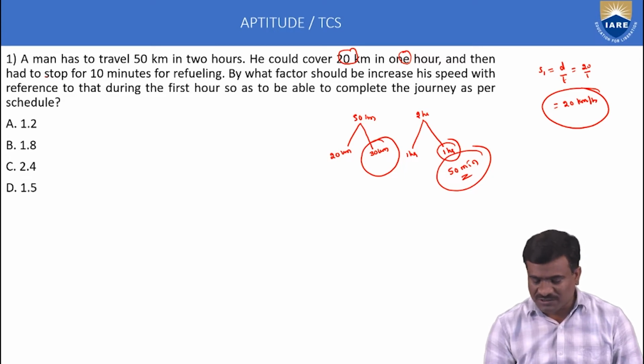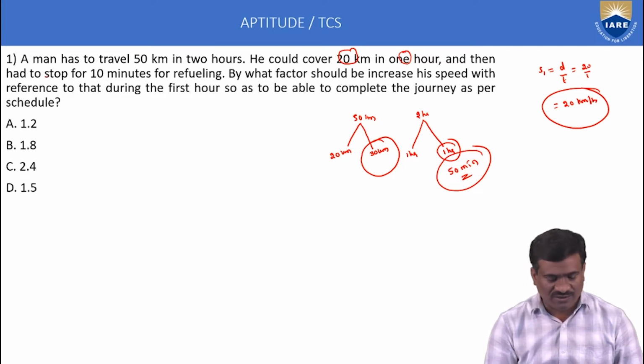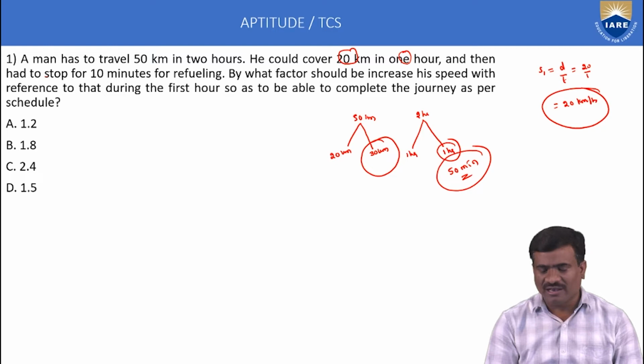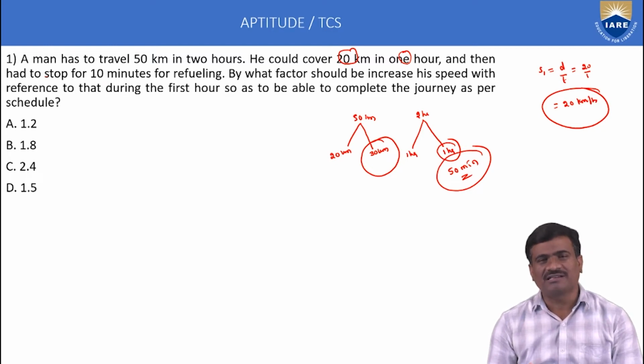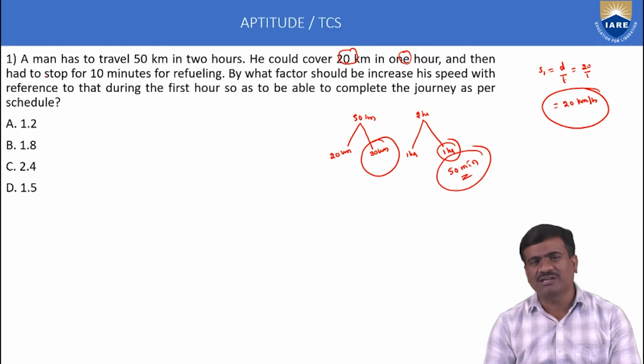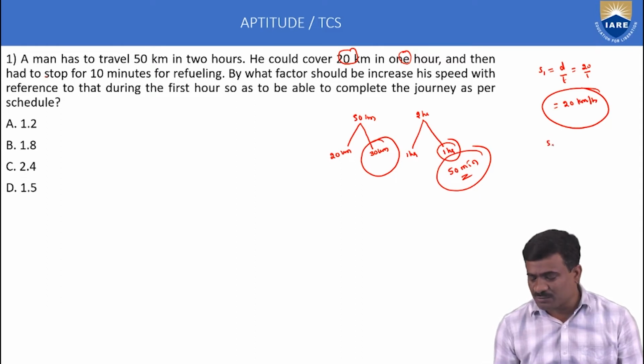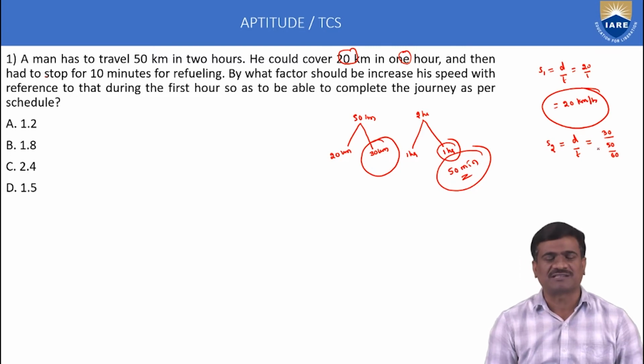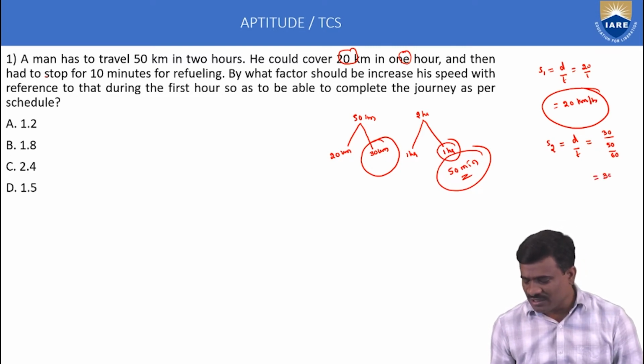Next, by what factor should he increase his speed with reference to that during the first hour, so as to be able to complete the journey as per schedule. Second case, here S1 is equal to 20 km per hour. Next, calculate speed of second case. Speed is equal to distance by time. Distance 30 kilometers, time 50 minutes, convert minutes into hours by dividing by 60. That is 30 into 60 divided by 50, equal to 36 km per hour.